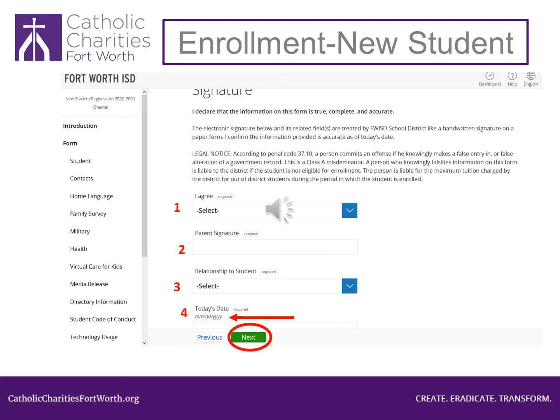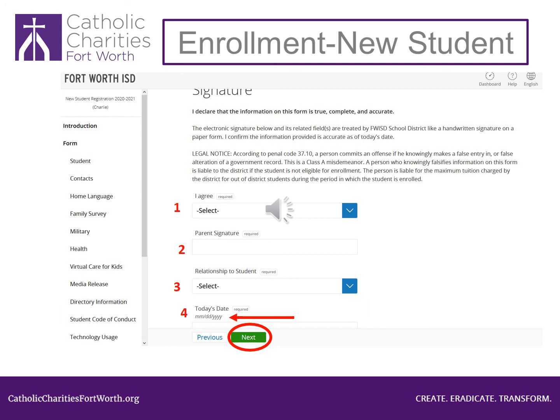You will need to complete this page. Look at number 1. Click on the blue arrow and select Yes. Look at number 2. Click in the empty box and type your first name, your given name, and then your last name, surname. Look at number 3. Click on the blue arrow and then select your relationship to the child: father, mother, aunt, uncle, etc.